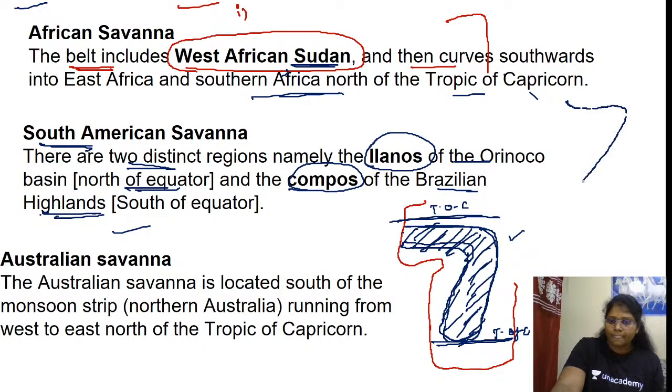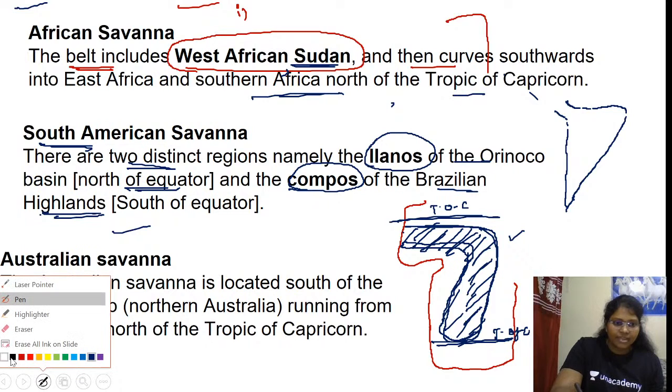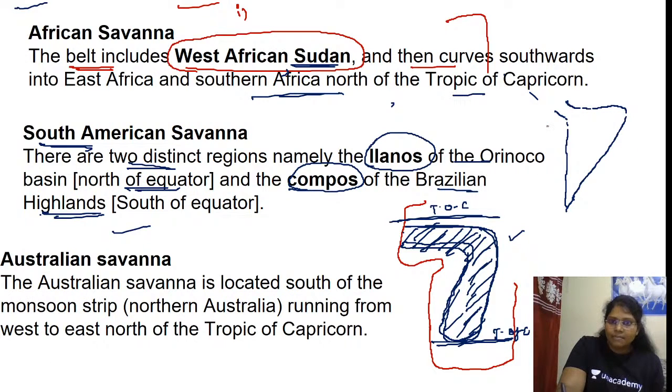In South America, which are the areas where we have this savanna type? Imagine this is the equator. The equator is passing through here. Let me take another color.